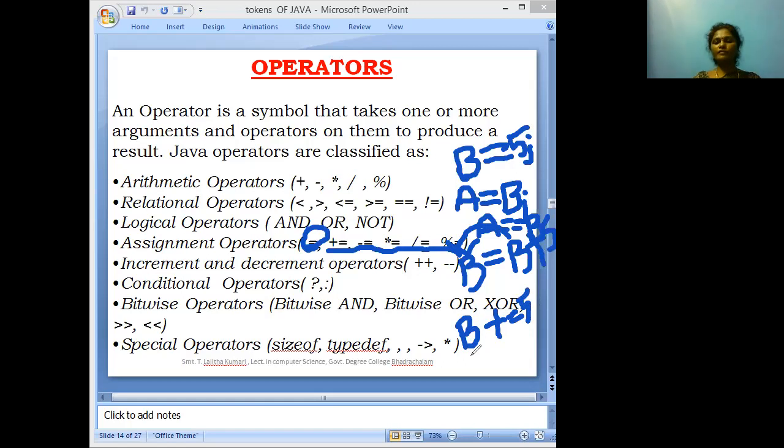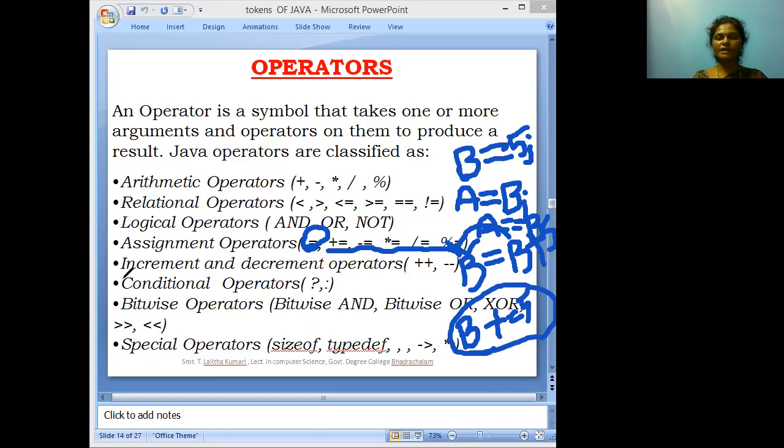Suppose we want to perform arithmetic operations, plus, minus, asterisk, slash, with the same variable. So we use these special assignment operators. Special assignment operators are used to perform arithmetic operations with the same variable. Next are the increment and decrement operators. Increment and decrement operators are plus plus and minus minus.